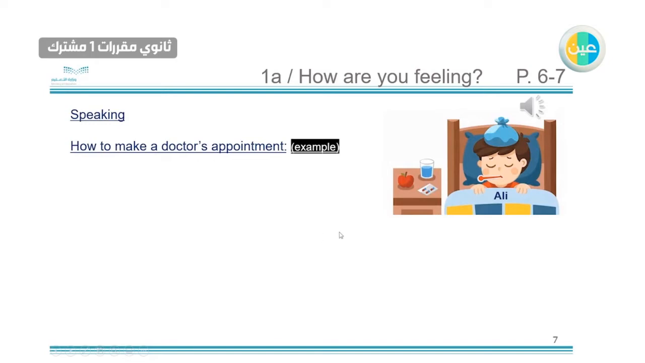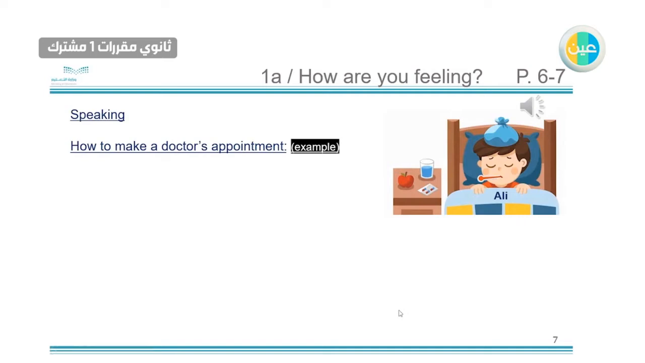Speaking. How to make a doctor's appointment. This one is just like an example. So you can do another scenario, you can use other phrases, but this one is just one example. For example, here we have Ali, who is sick, as you can see here. Maybe he has a high temperature, sneezing, coughing. So what is the meaning of sneezing? By the way, it's this sound. As you can listen here.